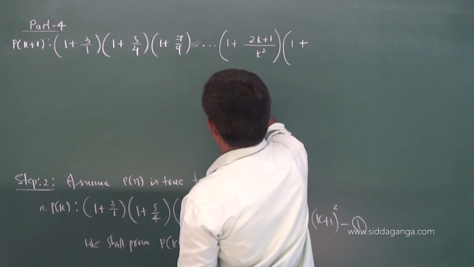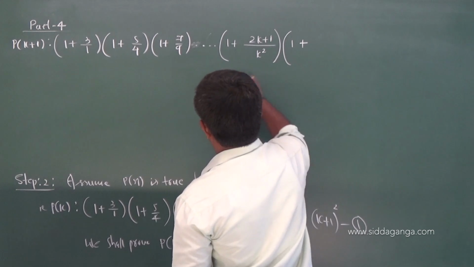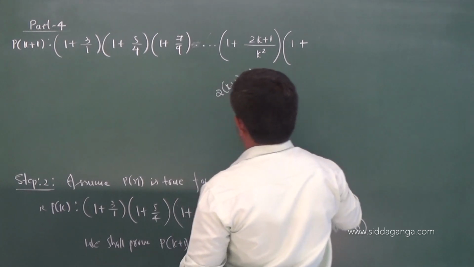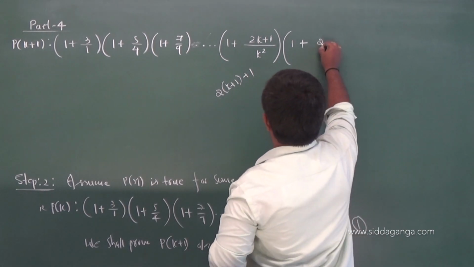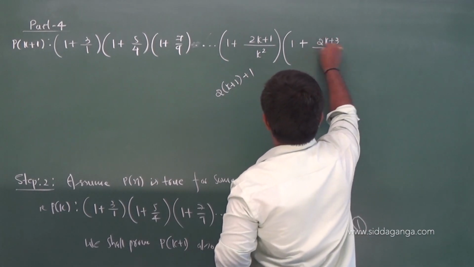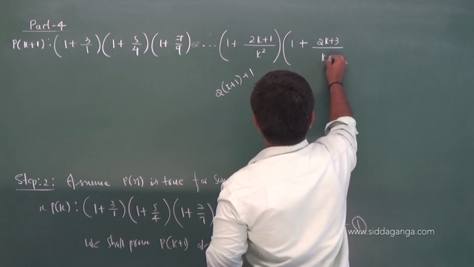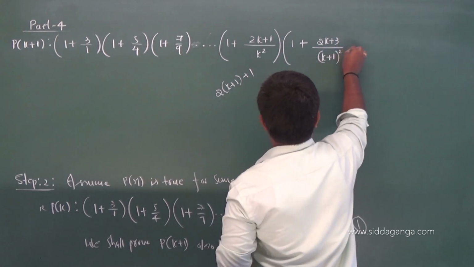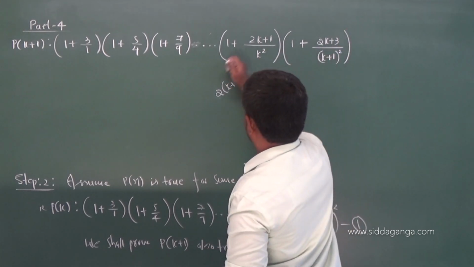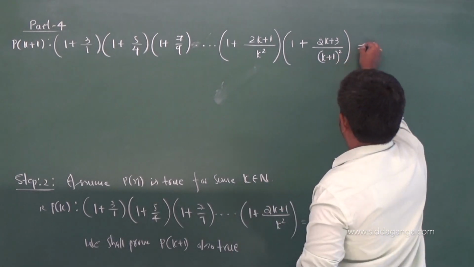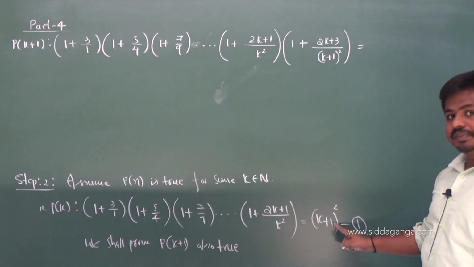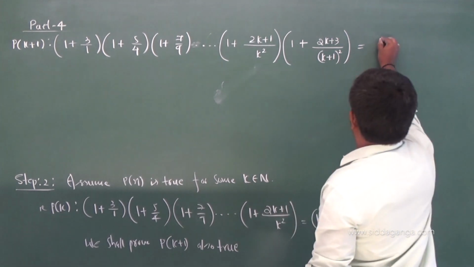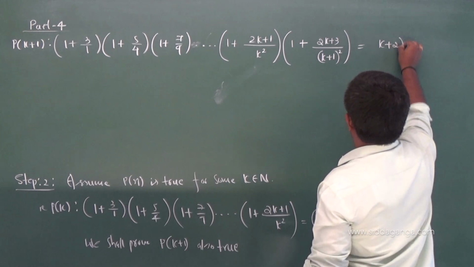So what do you get? 2(k + 1) + 1, 2k + 2 + 1, so you get (2k + 3)/(k + 1)². This is your k + 1 term. The result should be, in place of k, k + 1 + 1, so that should be (k + 2)². You need to prove this now.